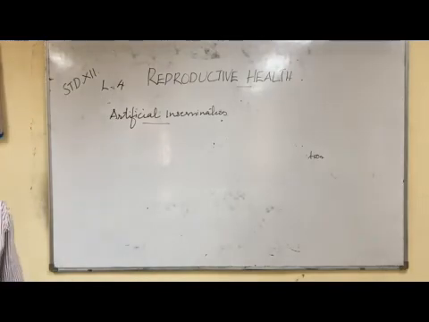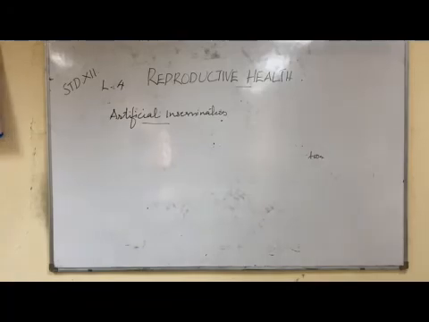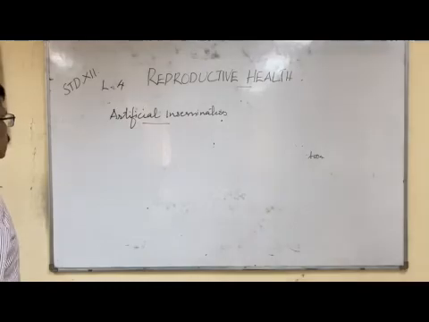The sperm taken from the donor is allowed to fertilize the egg in the body of the mother. Okay, that is called artificial insemination.